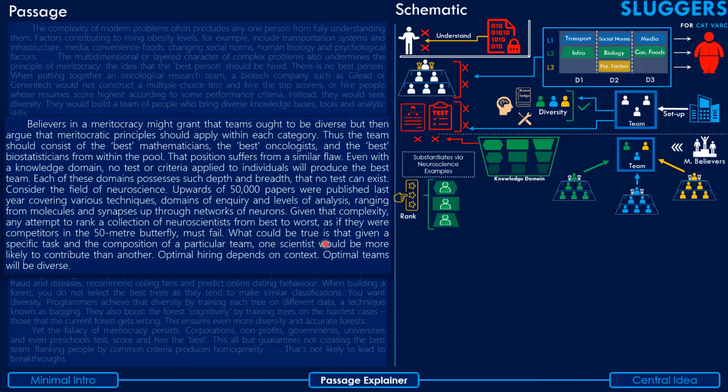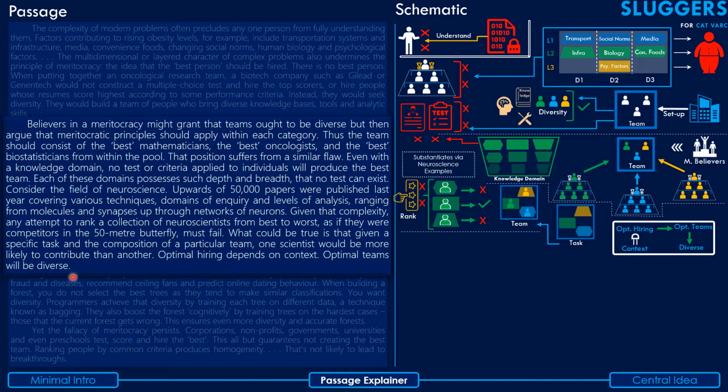What could be true is that given a specific task and the composition of a particular team, one scientist would be more likely to contribute than another. Optimal hiring depends on context, and optimal teams will be diverse. So that's the reading of the second paragraph, guys. So let me take you through each part of it.